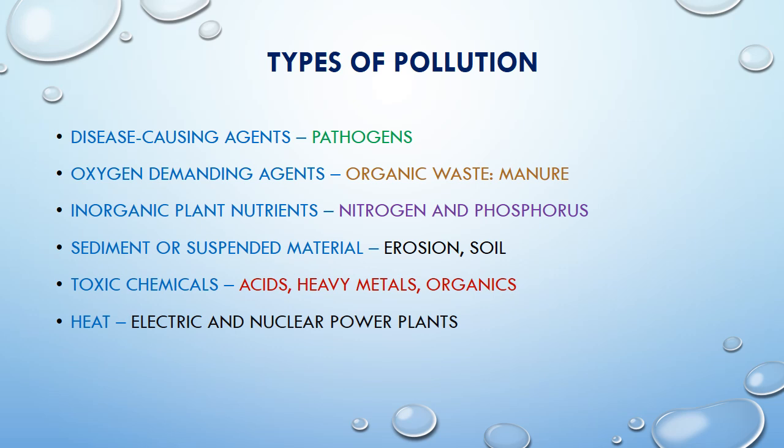So now the types of water pollution. What are the types of pollution? First comes the disease-causing agent. The topmost is whatever causes an immediate threat to the human body. So the pathogen is one of the disease-causing agents. It creates disease and infects the human body, and that is why it is one of the pollution-causing agents. Another is organic waste.